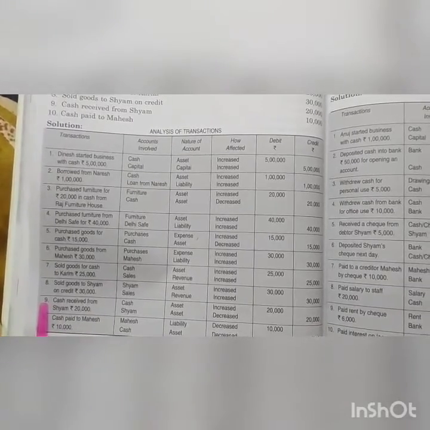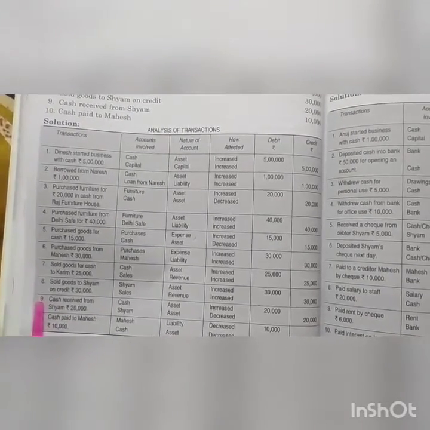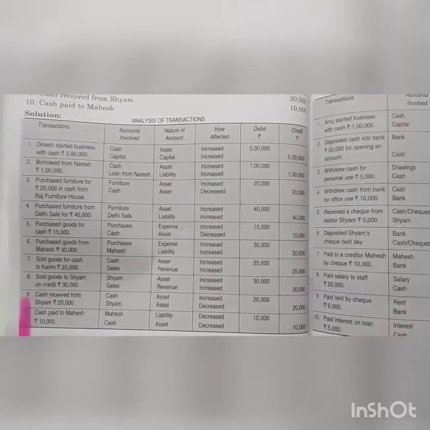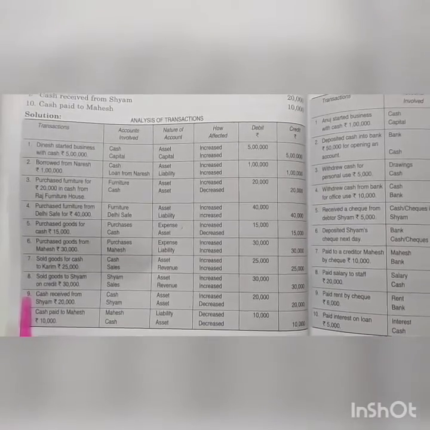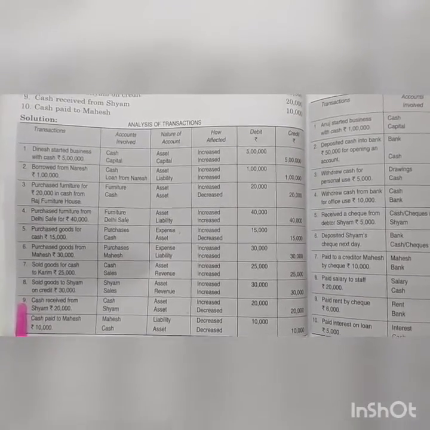Ninth transaction, cash received from Shyam rupees 20,000. Shyam is our debtor. Two accounts involved, cash and Shyam, both are assets. Increase in asset debit, decrease in asset credit. Okay, what was its effect in the accounting equation? Cash received from debtors, you will add the amount in cash and subtract from debtors. Similarly here, cash increased, it will be debited and debtors are decreasing, decrease in asset to be credited. Shyam's account is to be credited here.